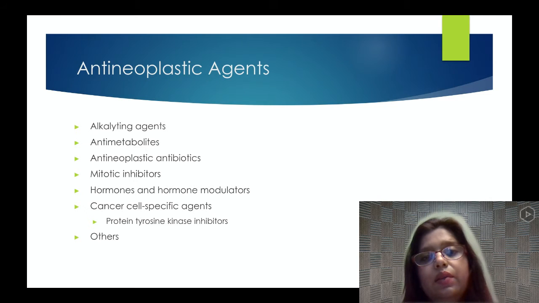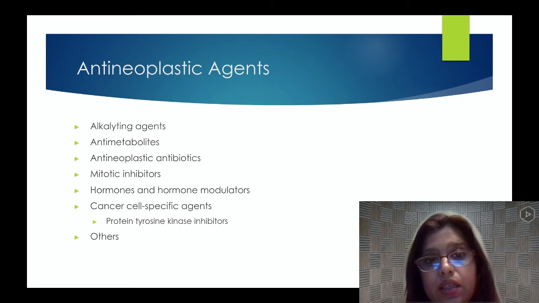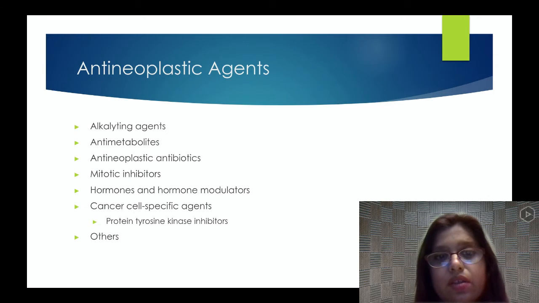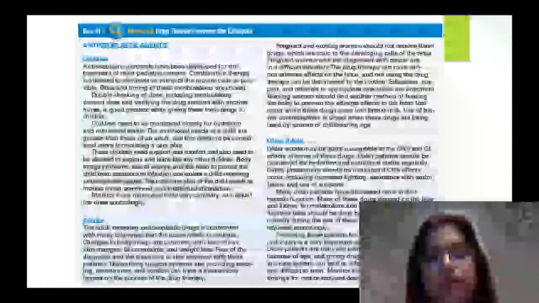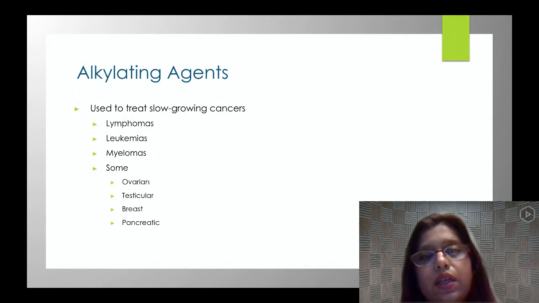Anti-neoplastic agents. Now there are medications available that will do the work of degrading that cancer tissue or cancer cell. The classes of medications are alkylating agents, anti-metabolites, anti-neoplastic antibiotics, mitotic inhibitors, hormones and hormone modulators, cancer cell specific agents, then protein tyrosine kinase inhibitors, and others. So these are just the classification of those drugs.